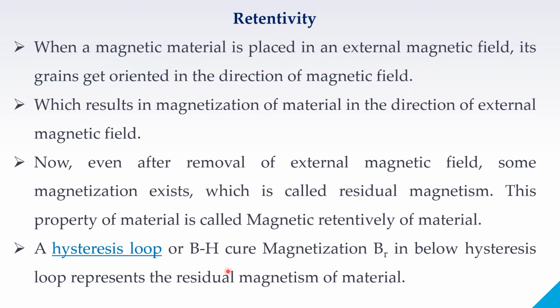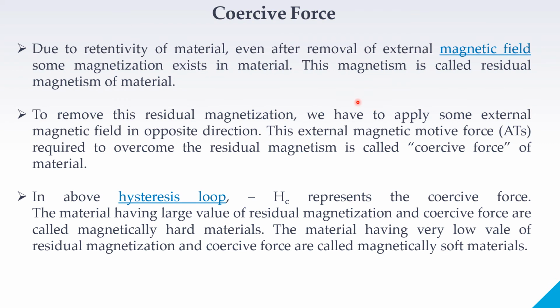In a hysteresis loop or BH curve, B suffix R represents the residual magnetism of the material. Coercive force: due to retentivity of the material, even in the absence of an external magnetic field, some magnetization is still retained in the material. This magnetism is called residual magnetism.